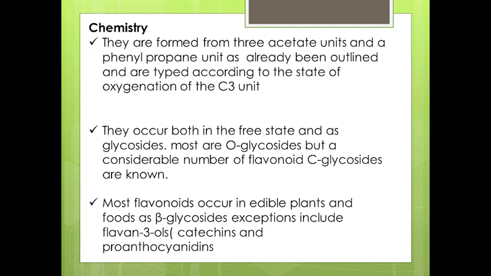They occur both in free state as well as in glycosidic form. Most of them are O-glycosides, but a considerable number of flavonoids are C-glycosides also. Most of the flavonoids in edible plants are beta glycosides, attached with one or more sugar molecules. The exceptions include flavanthiol, catechin or proanthocyanidins. They will not attach with the sugar molecule.